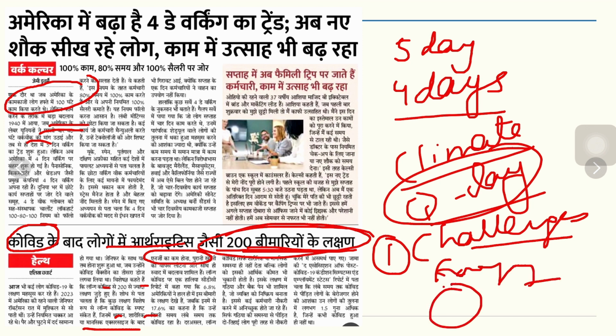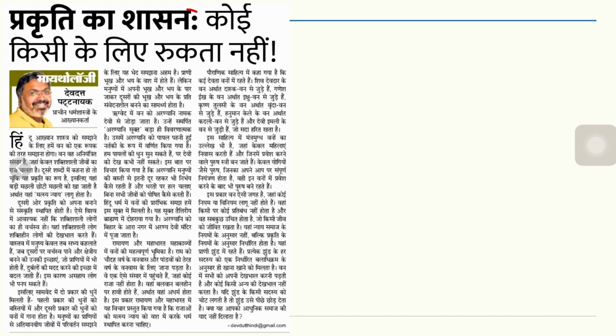Older cough problems they used to have earlier, heart problems, lung issues, etc. TB is also raising its head because of this kind of challenge. So that is happening because of COVID, and close to 200 diseases are rearing their heads.